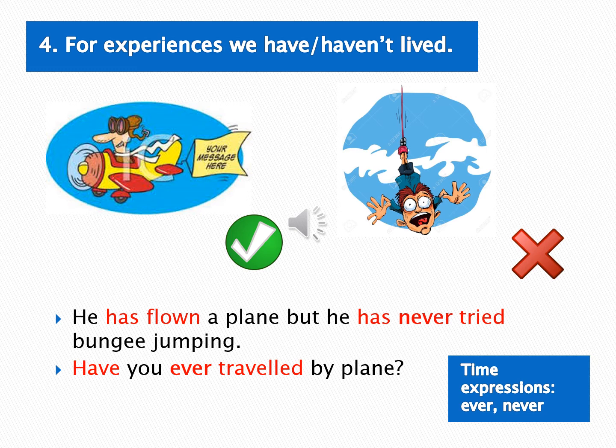But on the right picture, he has never tried bungee jumping. Jadi on one sentence you can make two ways. The first one, he has, sudah pernah. The next one, after but, he has never, dia belum pernah mencoba. There are some difference, yeah, has and has never.